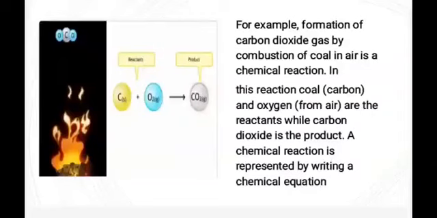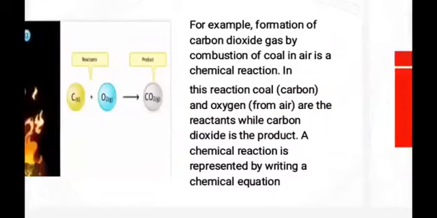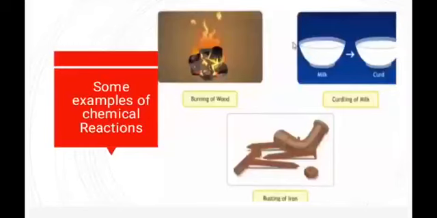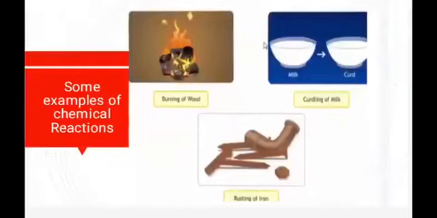A chemical reaction is represented by writing a chemical equation. See some examples of chemical reaction like burning of wood, curdling of milk, rusting of iron.